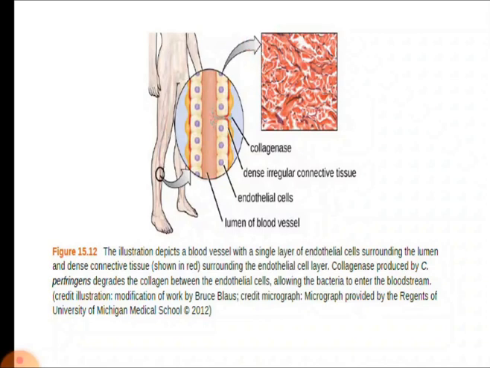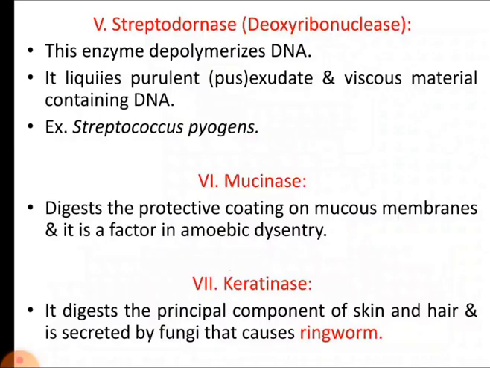There is a gap between the endothelial cells, and this allows the bacteria to enter the bloodstream. Here we can see the bacteria, the small dots, they are nothing but the bacteria. After breaking the collagen, they can enter the bloodstream. So this is a very important enzyme for some pathogens to establish the infection and to become a successful invader. And the next enzyme is streptodornase.